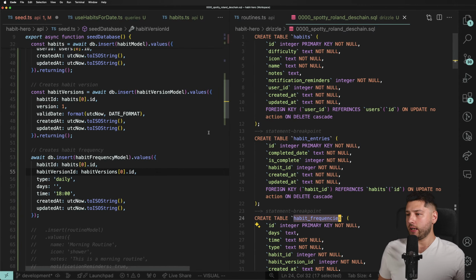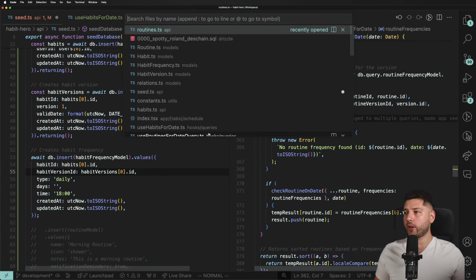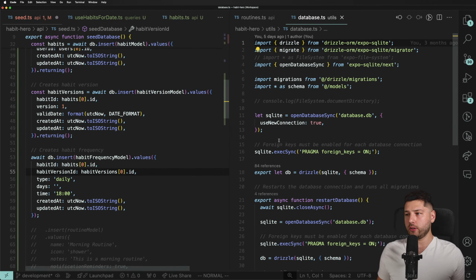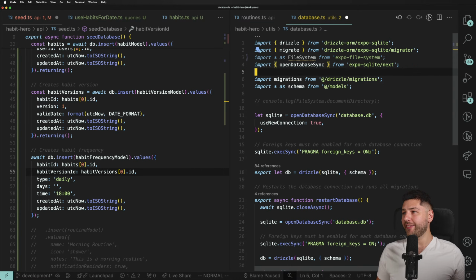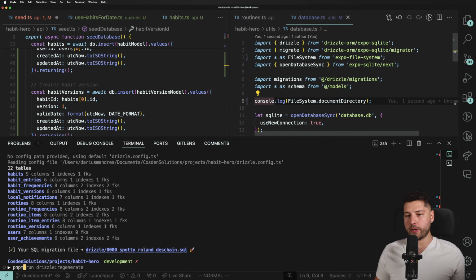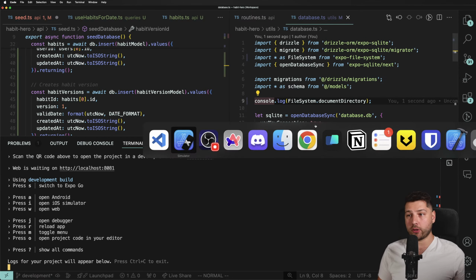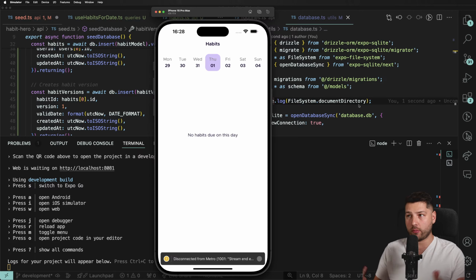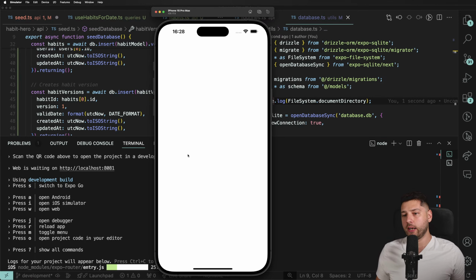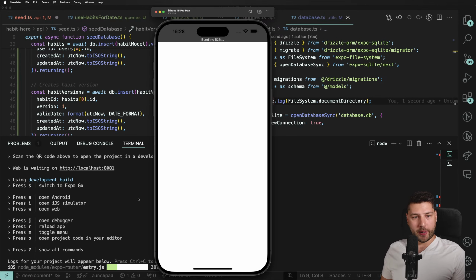So now, if we have this, what I want to do is open up database.utils, and here I'm just going to import the file system from Expo file system, and then console log the FileSystem.documentDirectory, open up the console, pnpm start. You're going to see why I do this in just a moment. This SQLite database on the actual device is stored somewhere on my computer because it's a simulator. I want to access that database, delete it so that we get to start fresh with a fresh database that we just created. So let's see what will pop up.